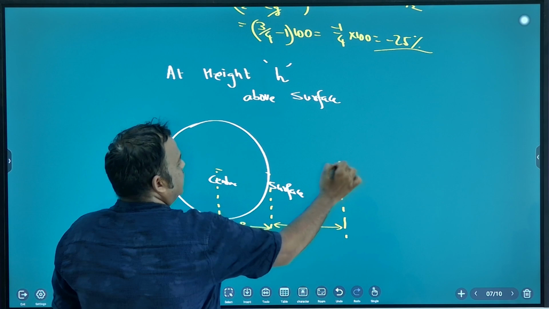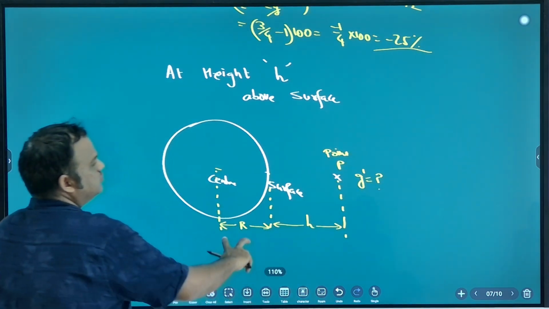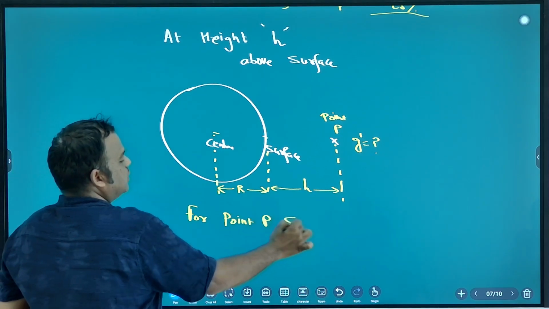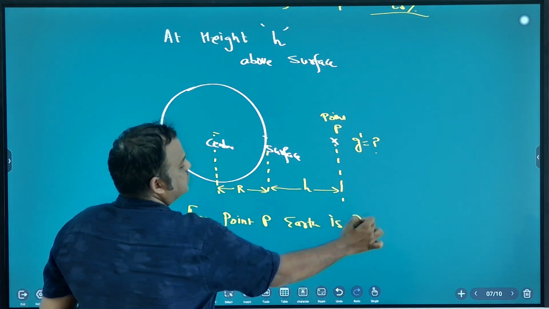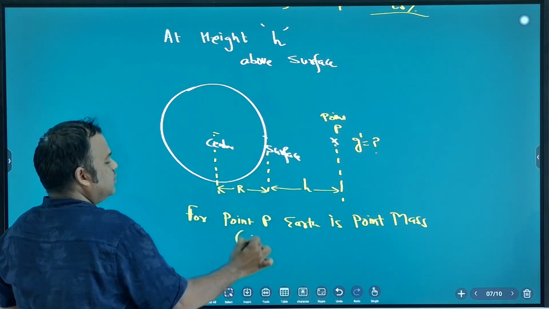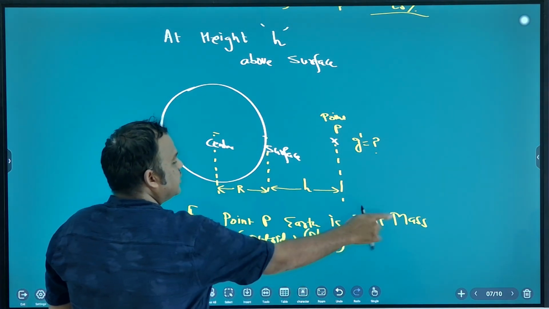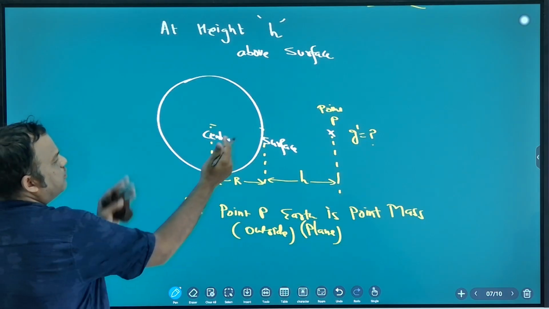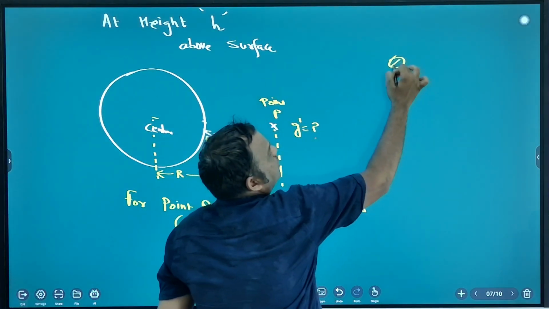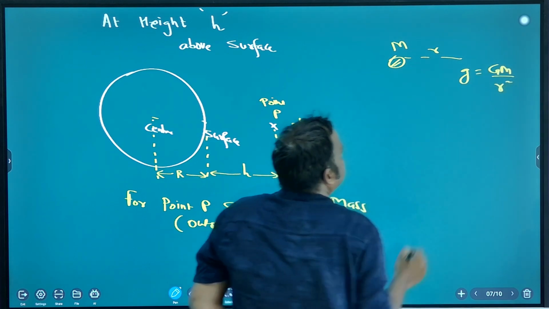Now this is the point P. What is the gravity here? g dash. So for point P, earth is a point mass. When the point is outside, the planet behaves like a point mass. So what is the gravity? Now for a point mass, what is the formula? Mass m, distance r. What is the gravity? GM by r square.